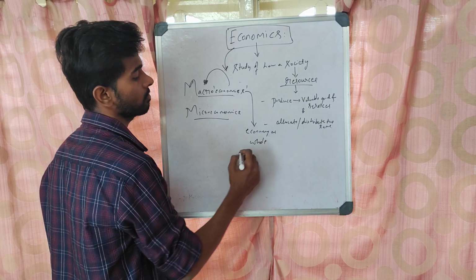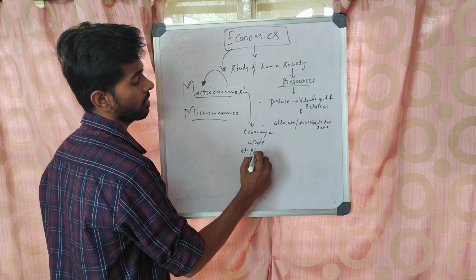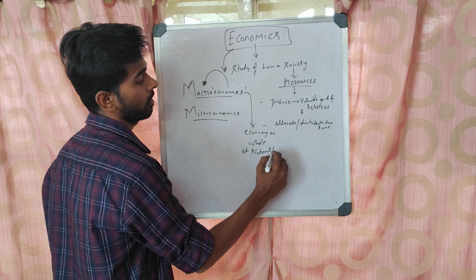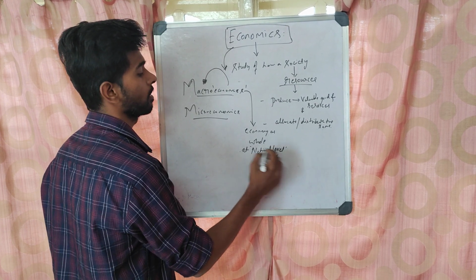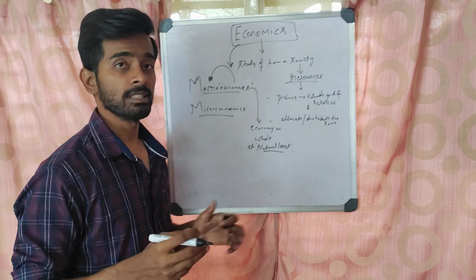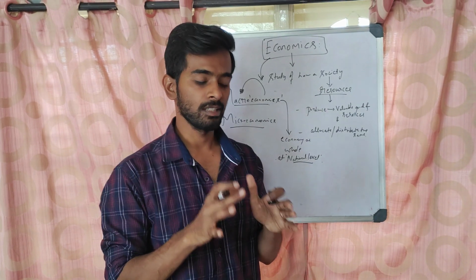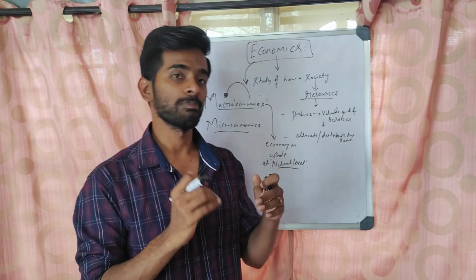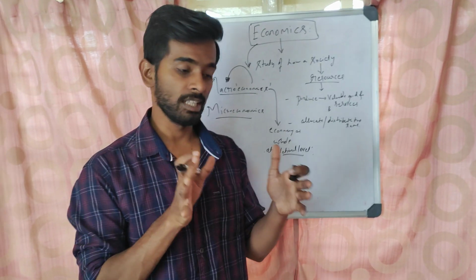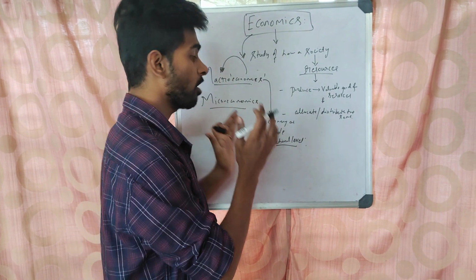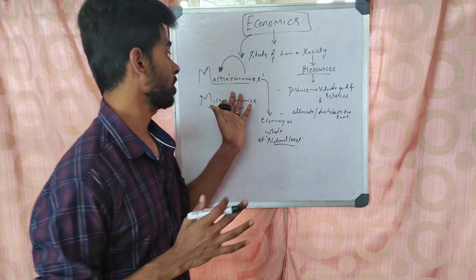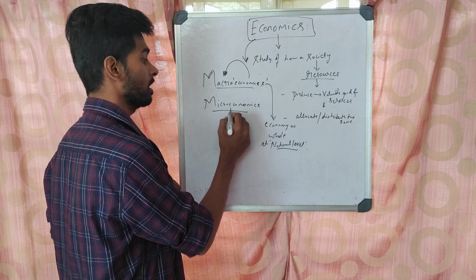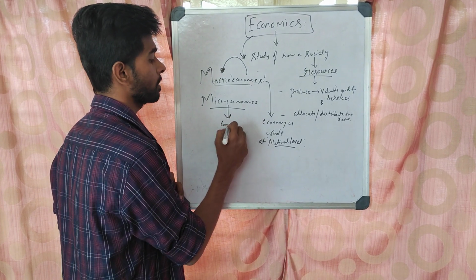That is, for example, at the national level. You might ask what is economy at the national level. You will eventually understand that it is fiscal stability, inflation, that is, the price level, and monetary stability. All this, studying the economy as a whole at the national level, is macroeconomics, and microeconomics is the economics of a particular company.